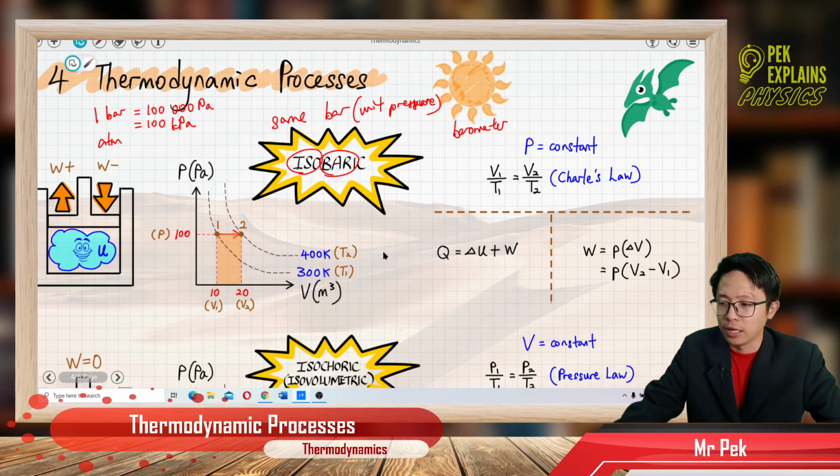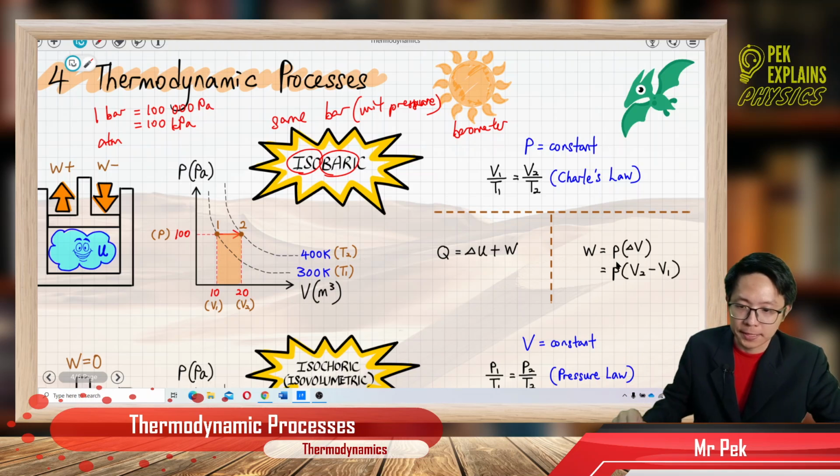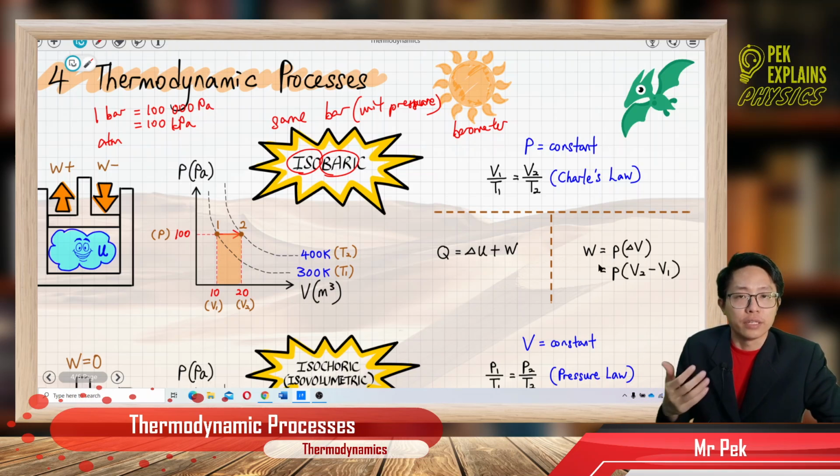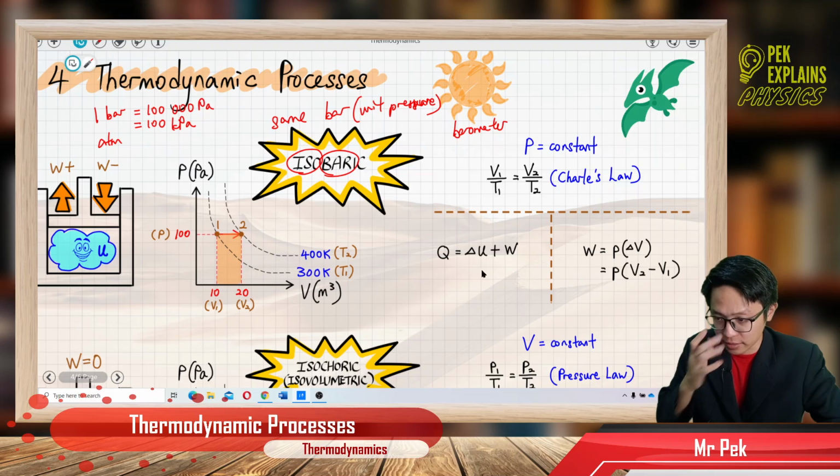Now, let's talk about work done first. What is actually work done? Work done is actually the area under the pressure-volume graph, the PV graph. Work done is the area under the PV graph. So as you can see, the orange area is the work done of the gas.